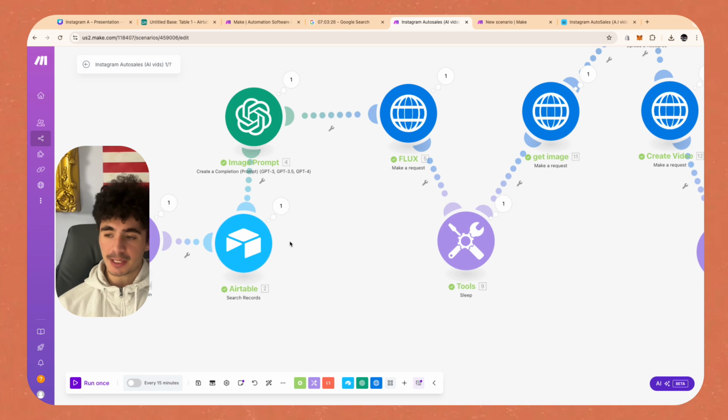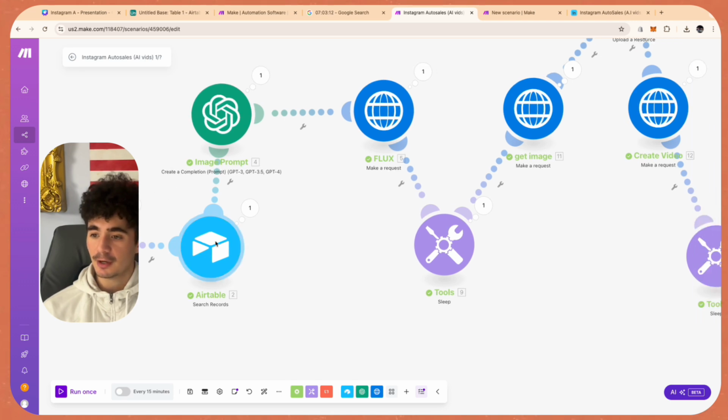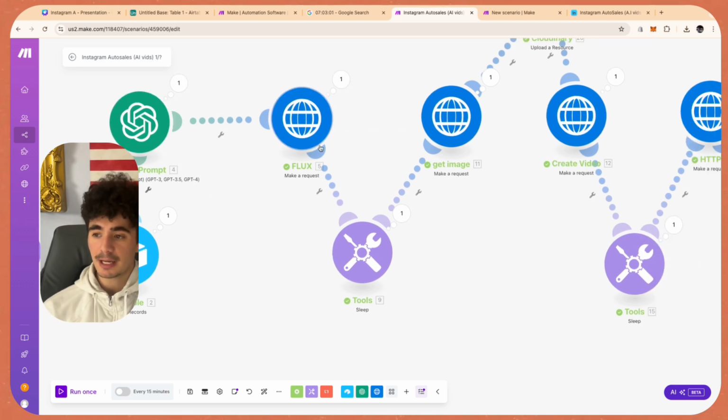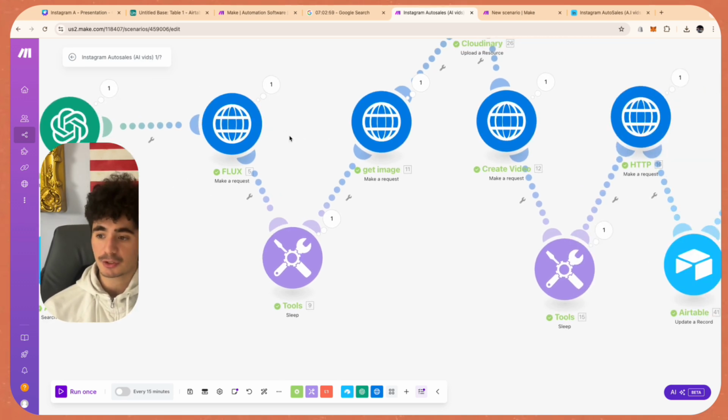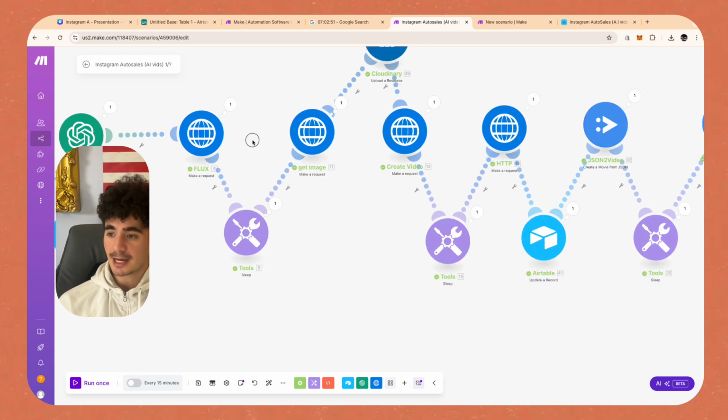So we're going to fill up our Airtable database with all of the different captions and text over screen copywriting that we want in this example. So I'm going to show you guys how to do that, and then we'll pull each one of these records one by one, and we're going to do that with this increment function. From there, we're going to send all of the information to our image prompt. And so this ChatGPT is going to create an image prompt based on the caption that we give it. Then that prompt is going to be sent to our image generator that's trained on how we look. So this is a fine-tuned custom AI model that is fine-tuned on how we look so that it'll produce images that look exactly like us.